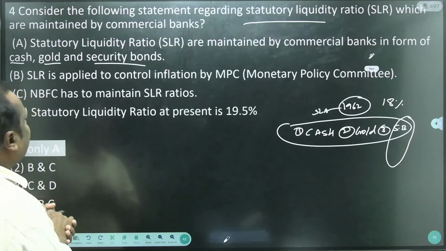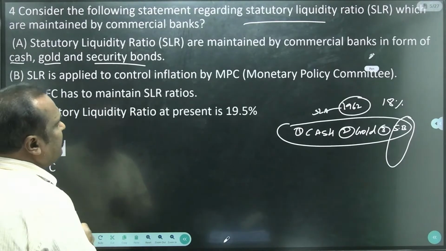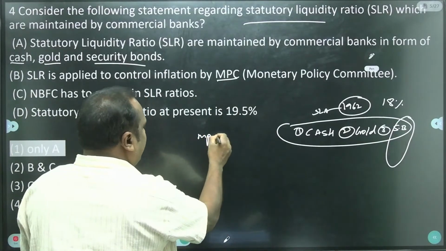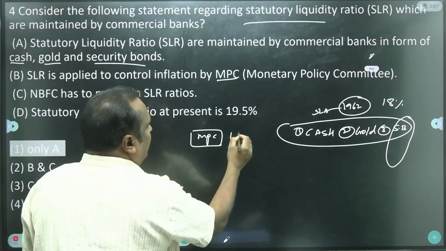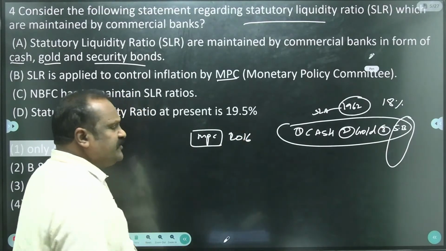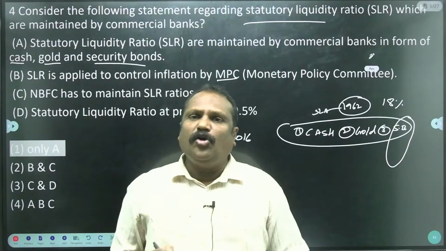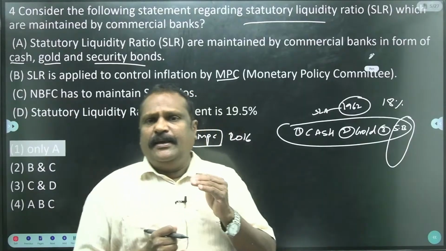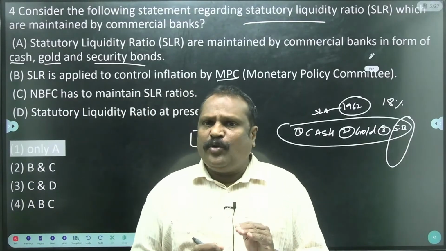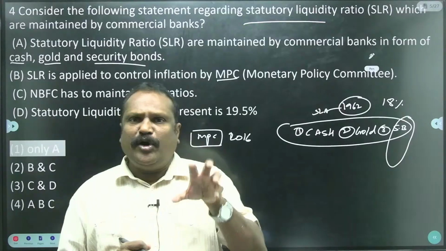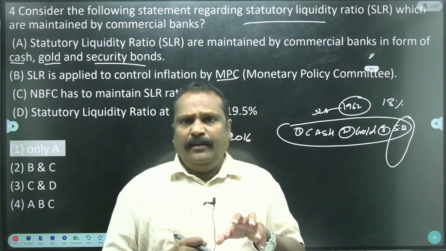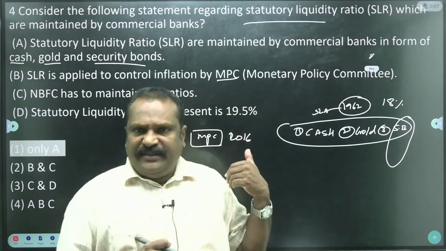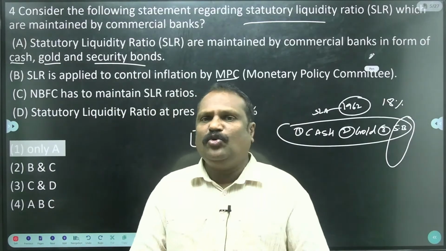Then, SLR is applied to control the inflation by the MPC, Monetary Policy Committee. The MPC came into existence in 2016. It is constituted by the central government to control the powers of the RBI. Generally, the repo rate and reverse repo rate are applied by the MPC to control the inflation, whereas the bank rate and SLR are applied by the RBI.